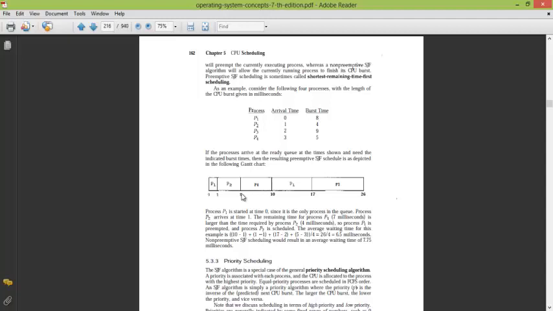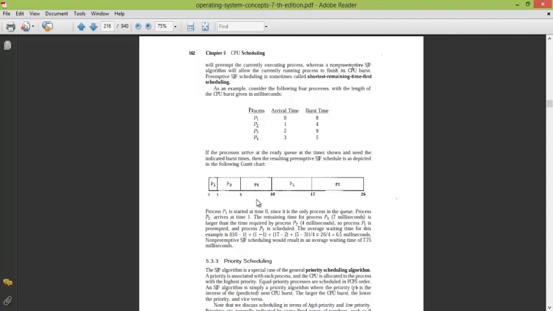Now the interesting thing here is the calculation of the average waiting time. The waiting time will be the time at which they get the CPU minus the arrival time. Let's consider P1, for example.